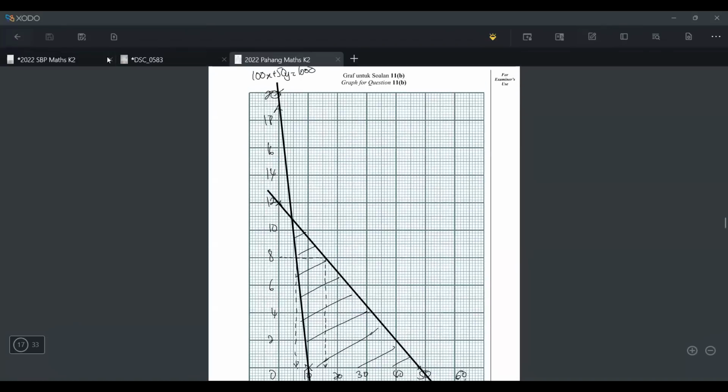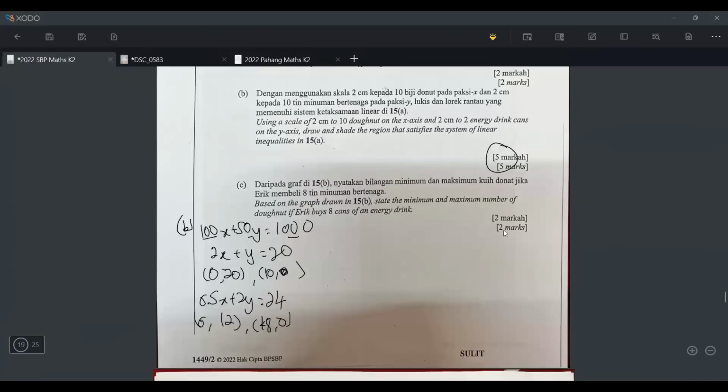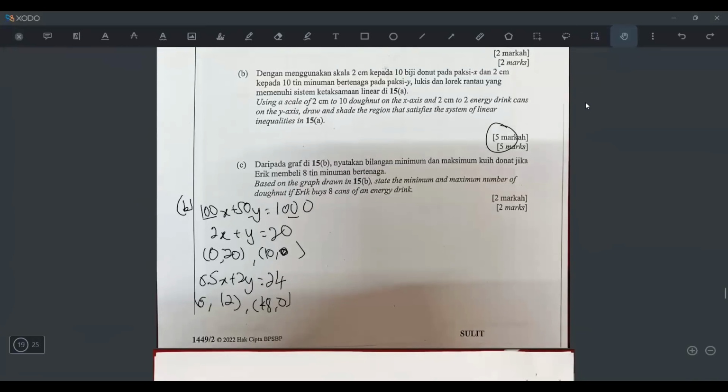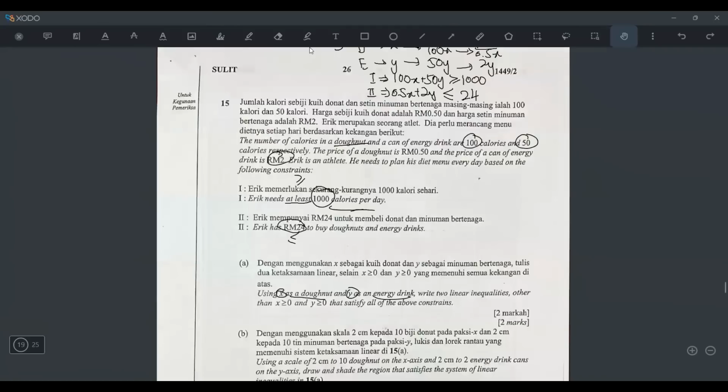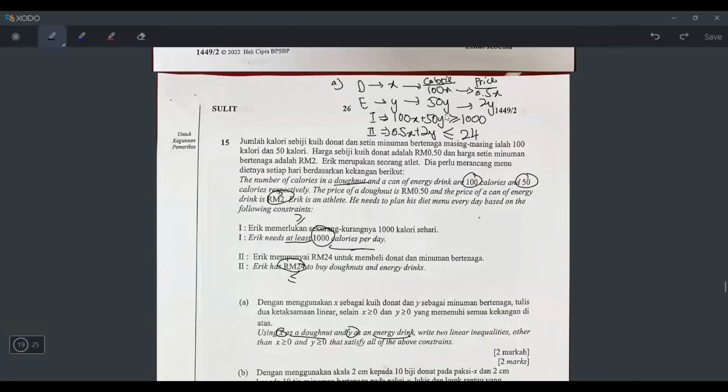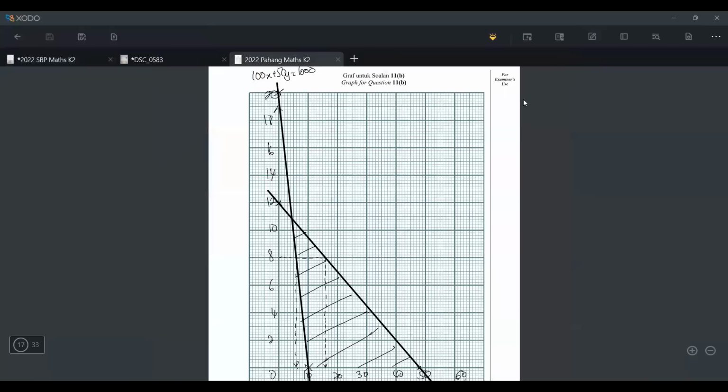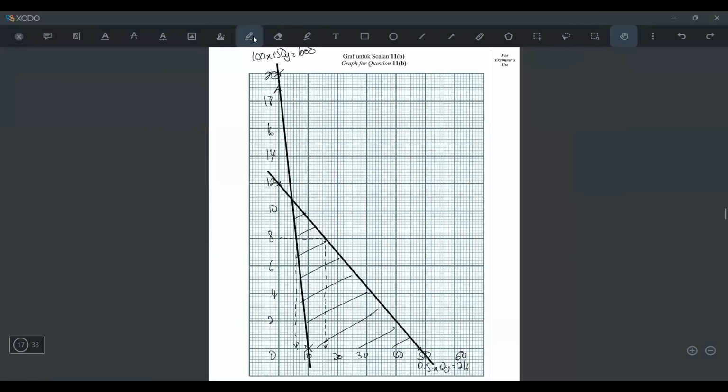Then after you draw it, you have to shade it, right? But when you shade it, you have to look at the symbol here. Means you look at your inequality symbol. So you have to look from Y positive. So Y is positive. If you look, this line is bigger, this one is smaller. So it means the first line is bigger, the second line is smaller. So the first line is this one.